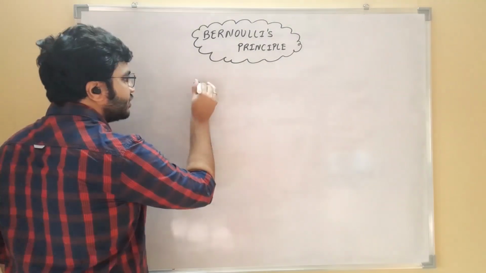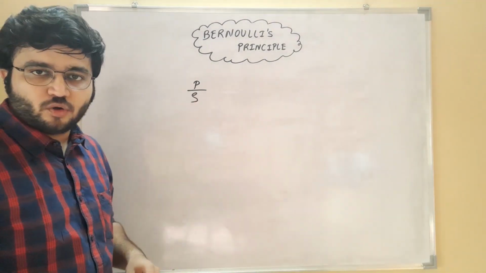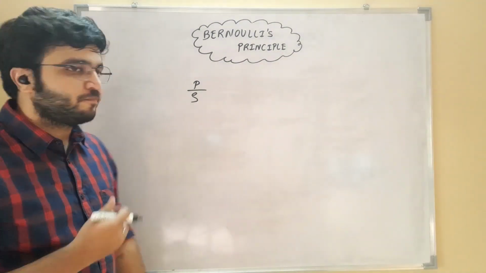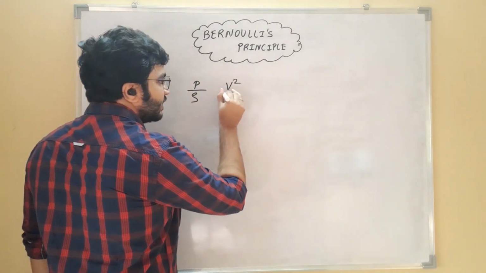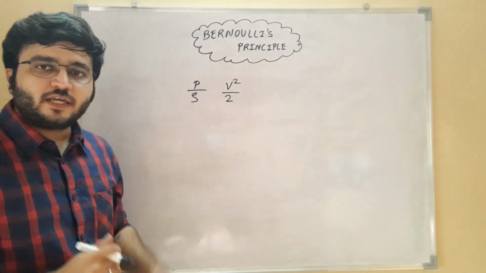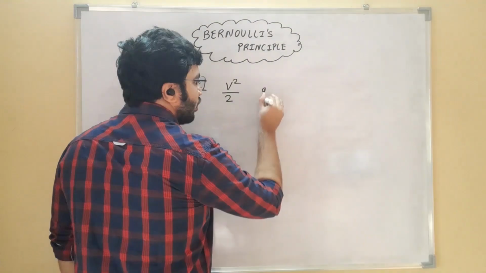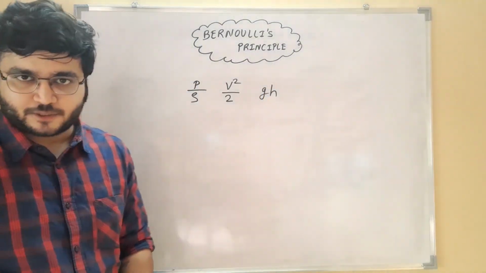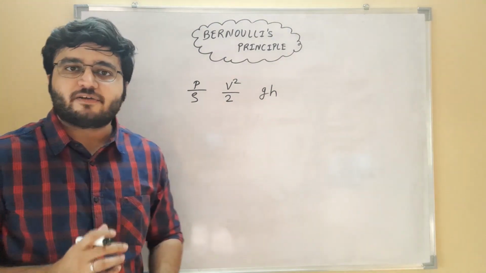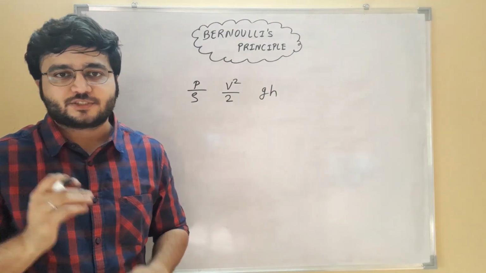So first type of energy is called as pressure energy, which can be expressed as P divided by rho, where P is the pressure of that fluid and rho is the density of that fluid. Then second type of energy is kinetic energy, which can be expressed as V square upon 2, where V is the velocity of the fluid at which it is flowing. And third energy is called as potential energy, which can be expressed as G into H, where G is the gravitational acceleration and H is the elevation from which the fluid is flowing.